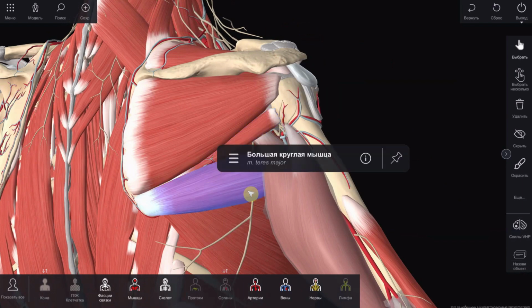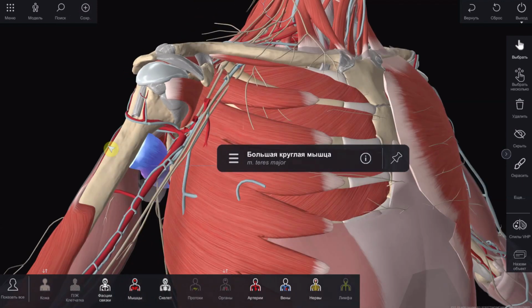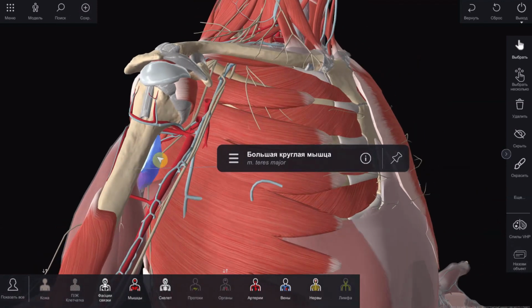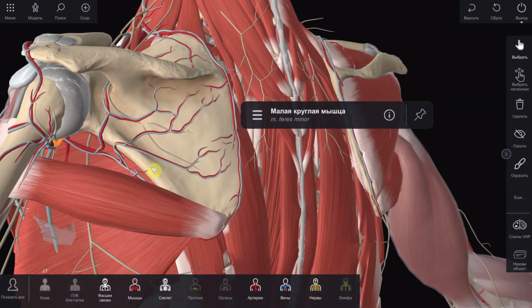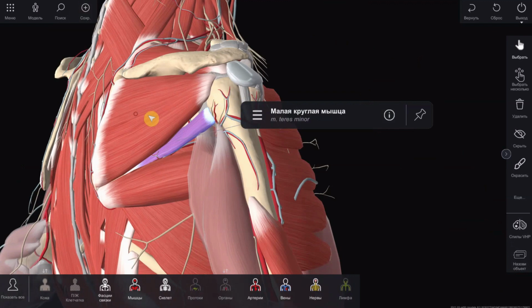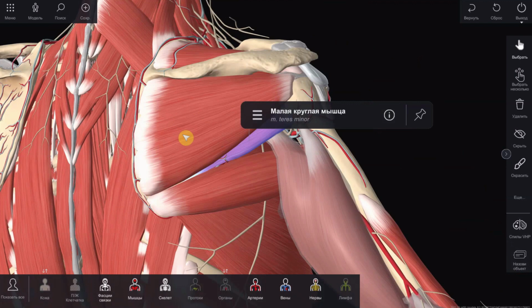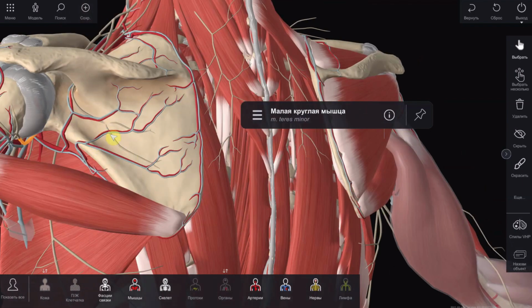The teres major muscle has its own fascial sheath that has a fairly thin structure and is close in structure to the perimysium. Musculus teres major, which starts from the dorsal surface of the angulus inferior scapulae, inserts to the crista tuberculi minoris. It is innervated by nervus subscapularis. Teres minor, which starts from the lateral border of the scapula, inserts into the inferior facet of the greater tuberosity of the humerus. It is innervated by nervus axillaris. Musculi teres major and minor are supplied by arteria circumflexa scapulae and drained through vena circumflexa scapulae.